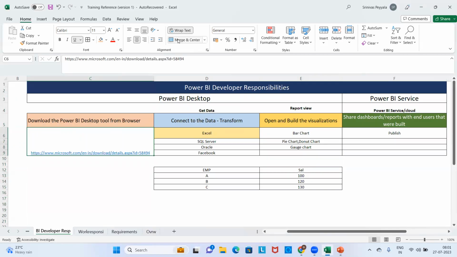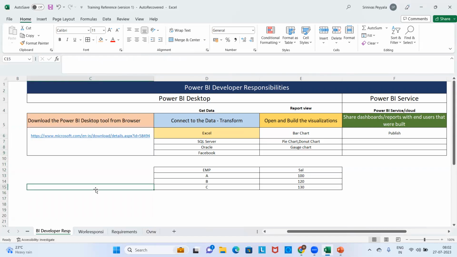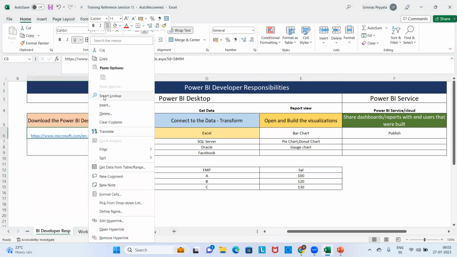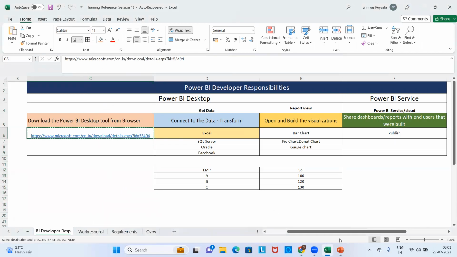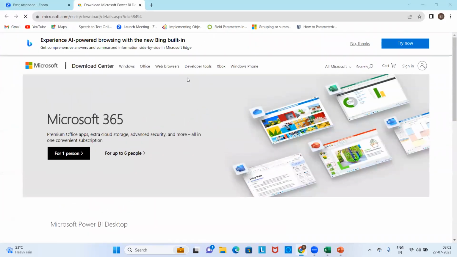Once you have that environment handy, then you can create your own requirements. As I showed you, this is the link that I have already passed to all of you. If not, you can use the same link for your reporting. You can just click on this link, and it automatically navigates you to the download portion.